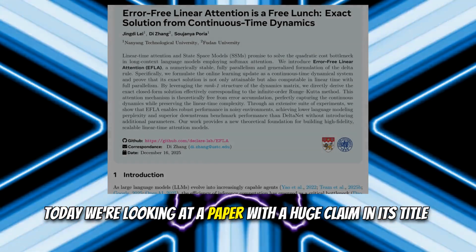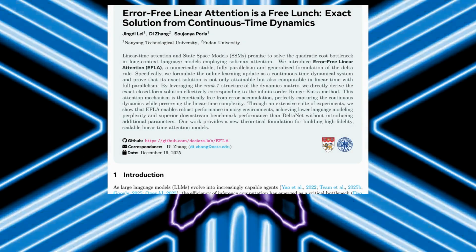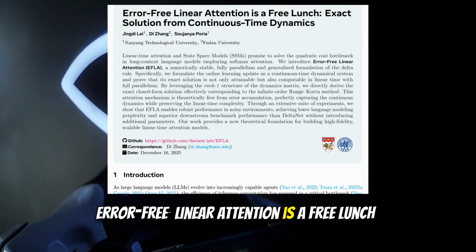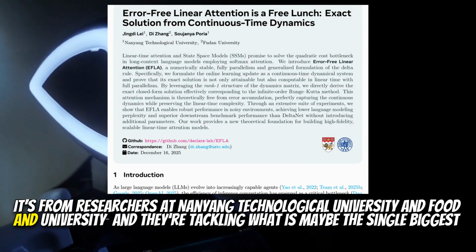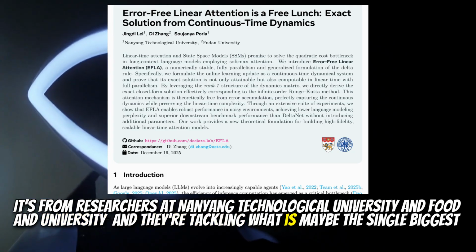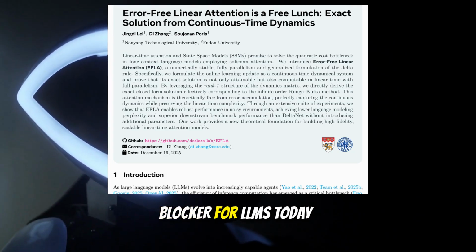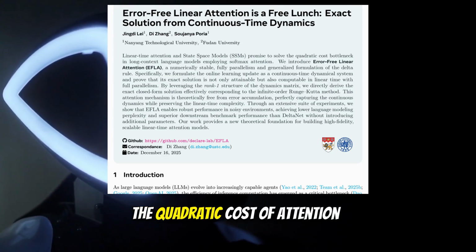Today, we're looking at a paper with a huge claim in its title. Error-free linear attention is a free lunch. It's from researchers at Nanyang Technological University and Fudan University, and they're tackling what is maybe the single biggest blocker for LLMs today, the quadratic cost of attention.